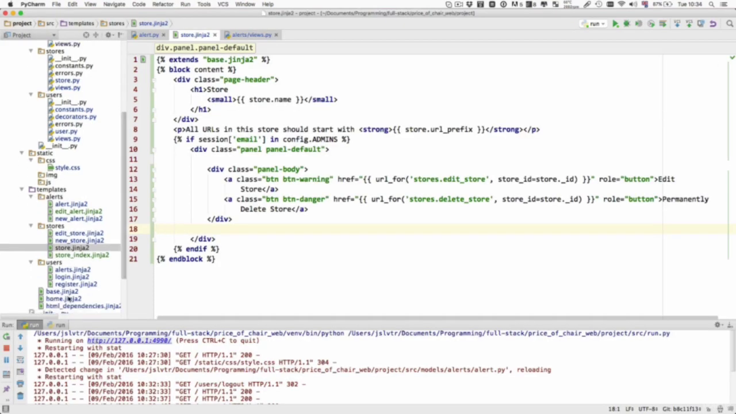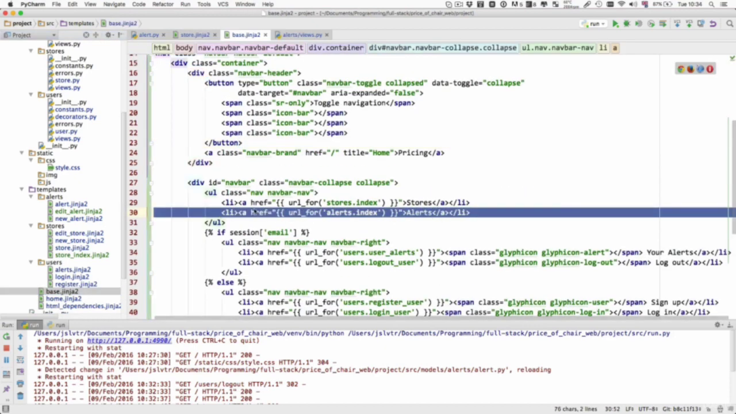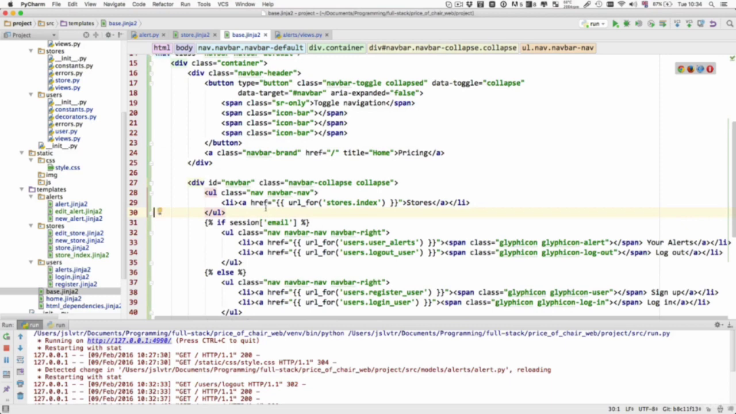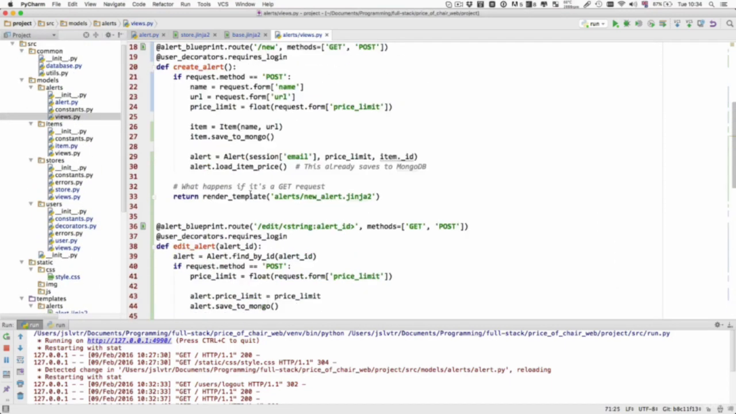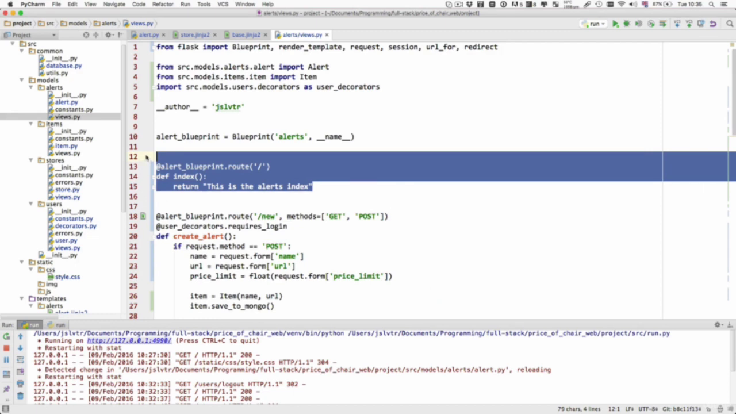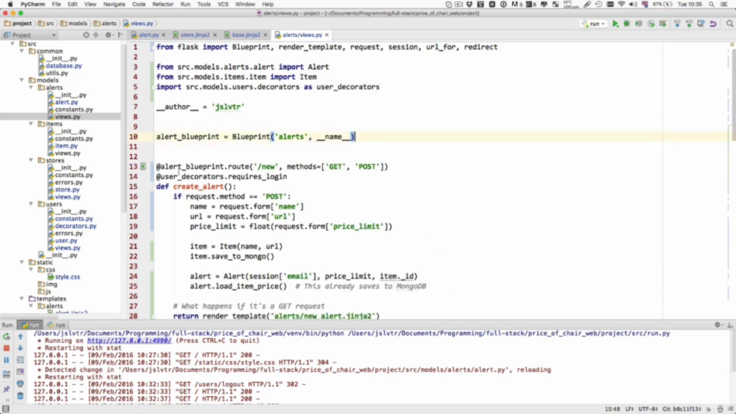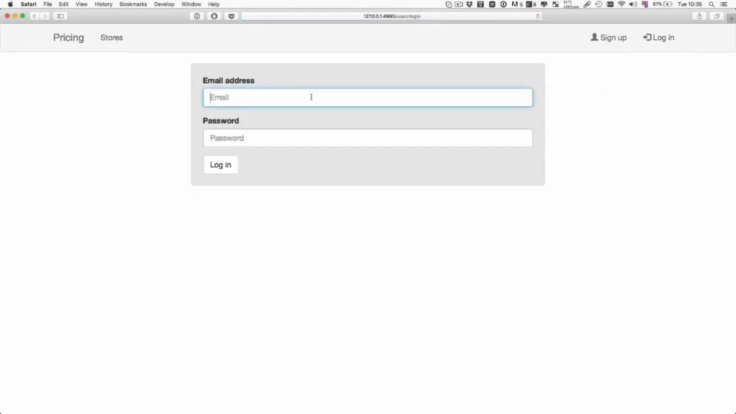Let's go into the base template and remove the alerts.index link there from the navigation bar. We'll also go into the alert views and remove the topmost view, which is the alerts endpoint, the alerts index. That doesn't do anything. So we're going to remove that and then refresh. And notice how now that's gone. Okay, now let's log in.